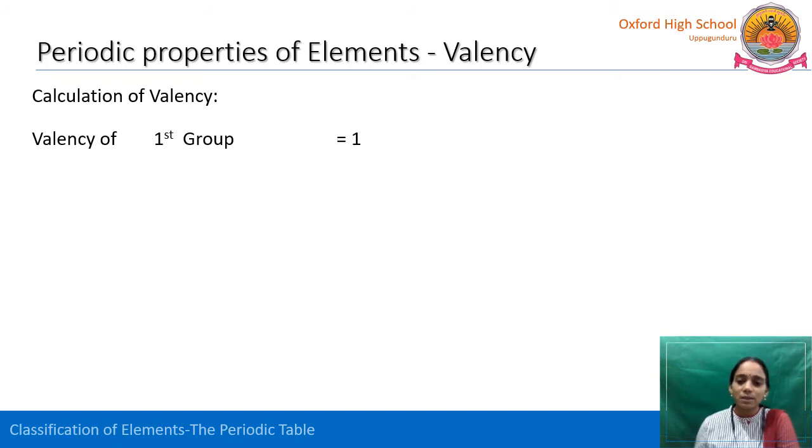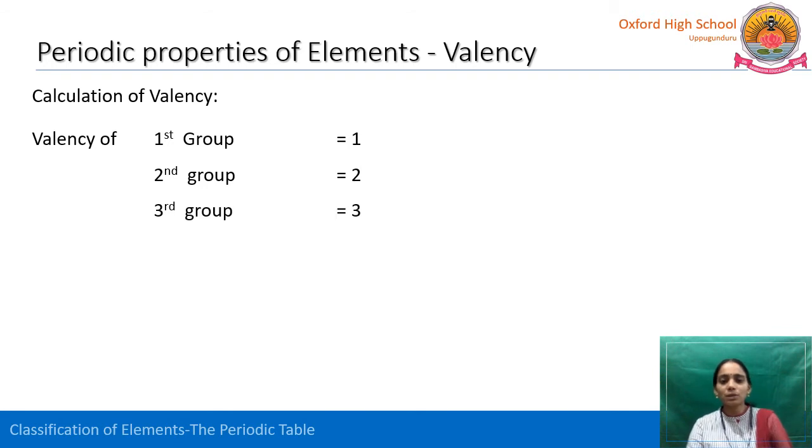Just now we have seen the first group, its valency is 1 because all the group elements from hydrogen to francium have a single valence electron. So the outermost shell electrons are 1 for all the group elements. Whereas coming to the second group, we know the general electronic configuration of the second group is ns2. That means all the second group elements contain 2 valence electrons. So we can say the valency is 2, because the second group tries to donate 2 electrons. So the valency is 2.